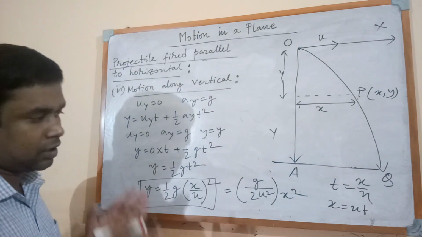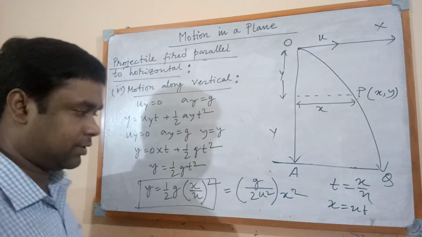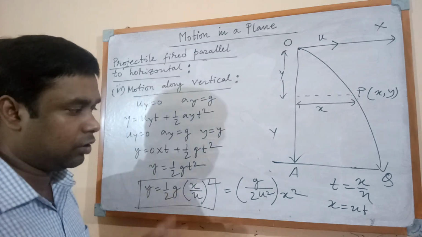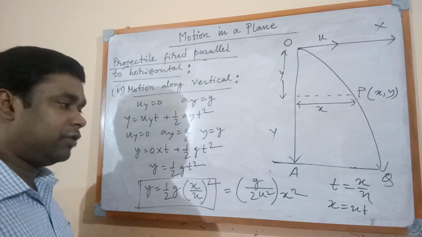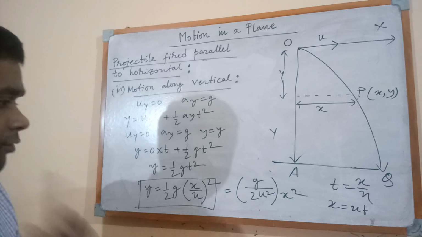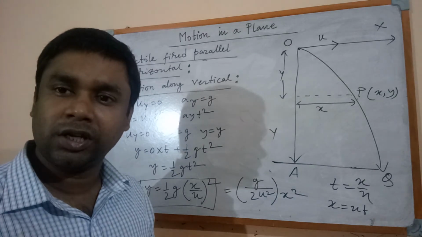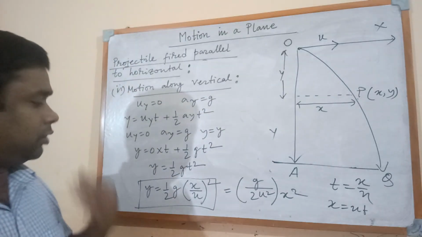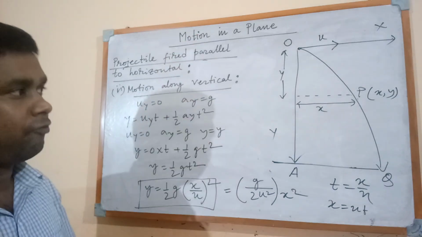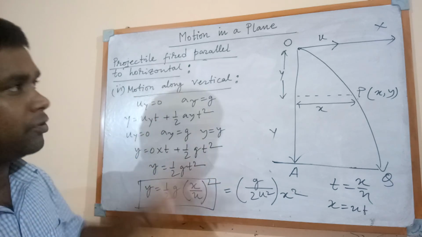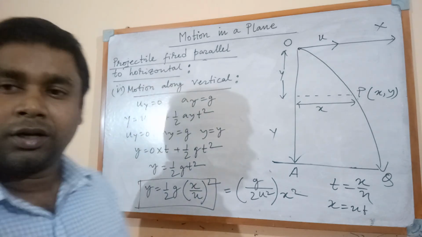Because the equation is in terms of two variables, y and x, we can solve it by getting the values in the questions. If in the examination the equation of trajectory is asked, then you can derive y in terms of x in this way, for the motion of the projectile taken along the horizontal direction. Okay, thank you students.